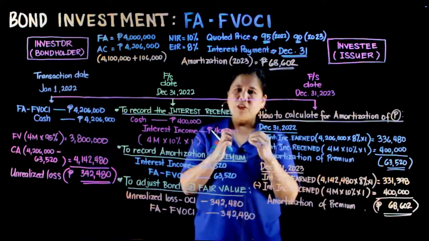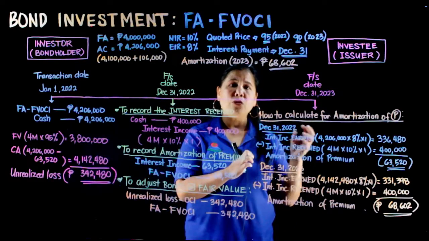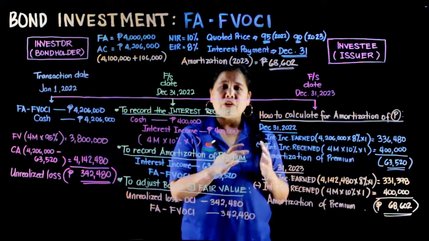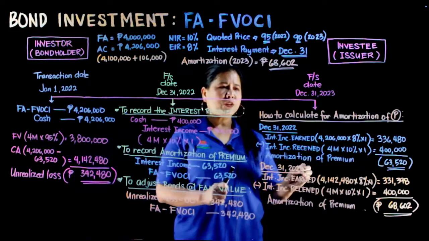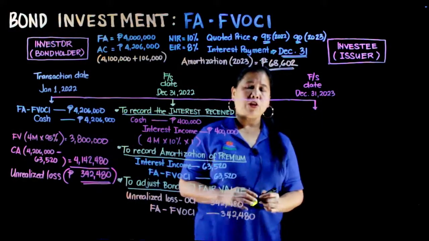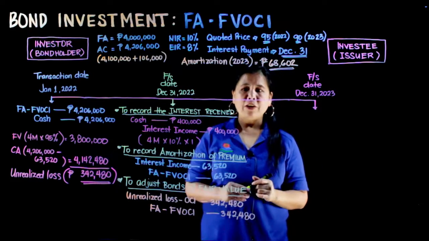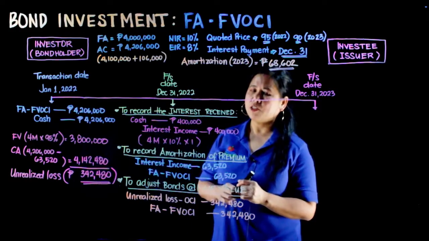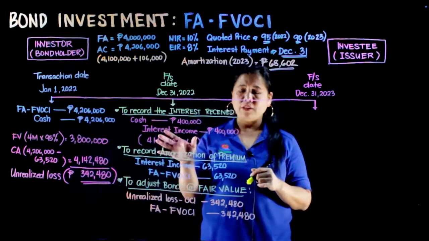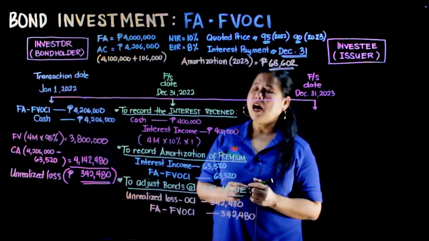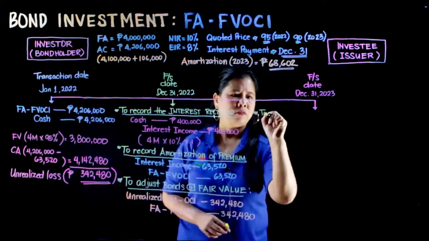So, i-prepare mo na yung amortization table mo, then kukunin mo na lang yung amortizations of the premium each year na na-compute mo from that table of amortization. Then I will erase this computations and let's do our adjusting entry on December 31st of 2023. The financial statement date on December 31st of 2023, magre-record ulit tayo ng interest received from the investee. So our record is the same as the interest received. We debit our cash of 400,000 and credit to interest income of 400,000. Bakit 400,000? Ang outstanding pa rin is 4 million.